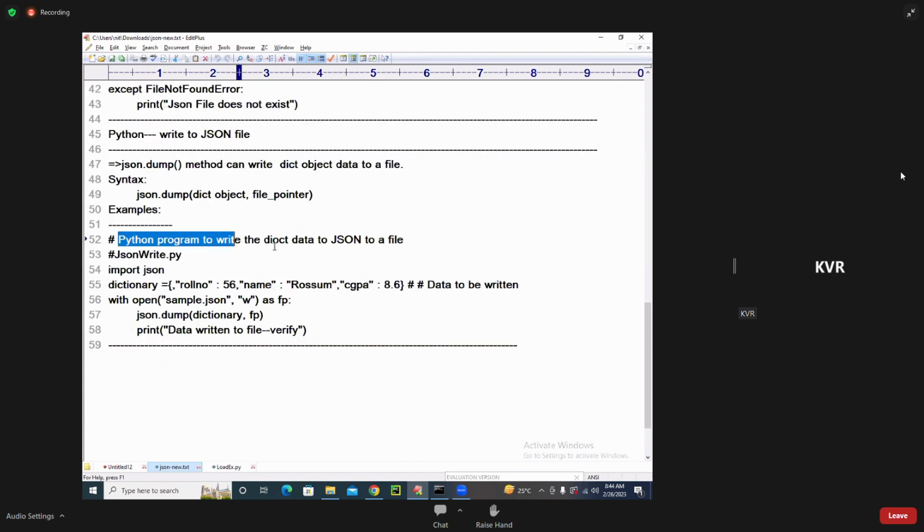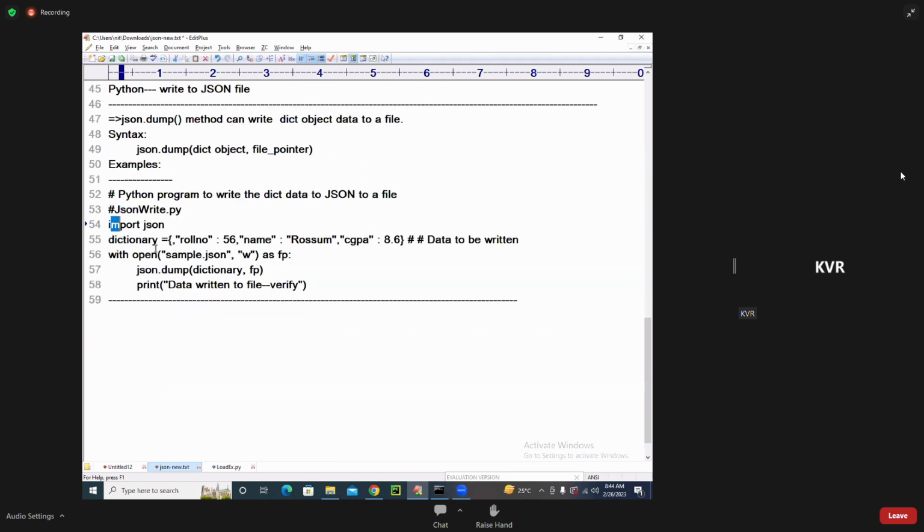Python program to write a dict object into a JSON file: jsonwrite.py. Import json and take a dictionary. You already know how to take it; I already told you that. Roll number, name, CGPA. This is the data to be written. Which object is it? A dict object. I am going to write it to kvr.json.